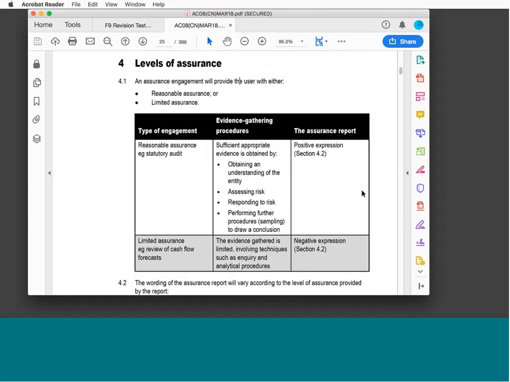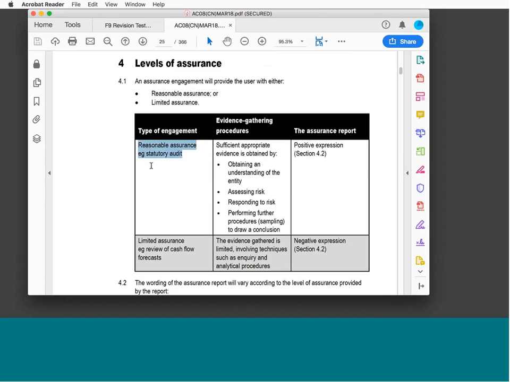The level of assurance is determined by how detailed the audit or the review is. How much depth, how much work is done in order to arrive at a conclusion. And we have two options. Either we can give reasonable assurance or we can give limited assurance. And the level of assurance depends on how much work we do.